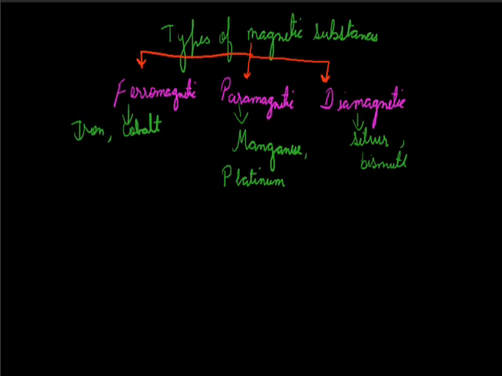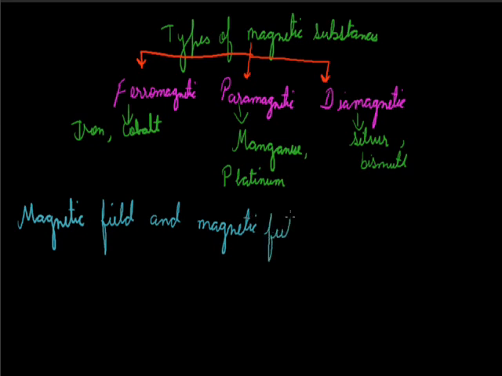Now we will discuss magnetic field and magnetic field lines. Whenever a bar magnet is kept, there is a space or region around it where its influence can be felt.